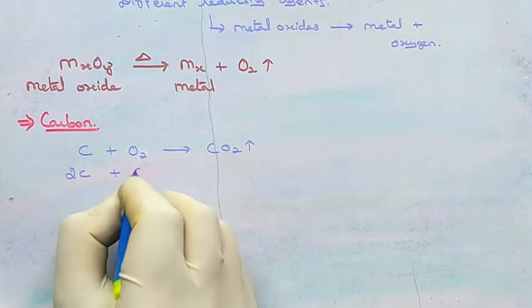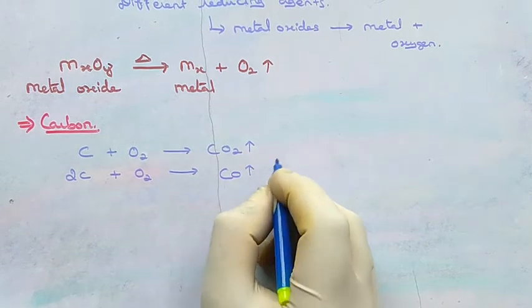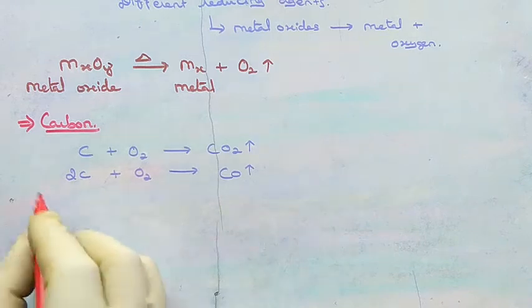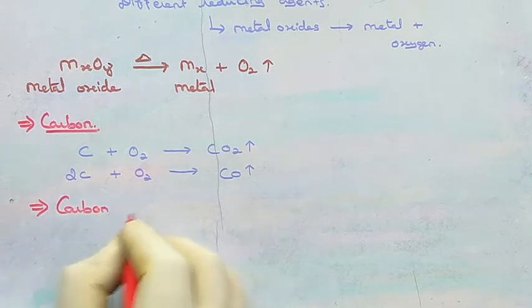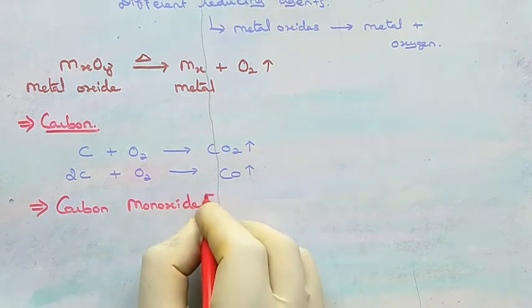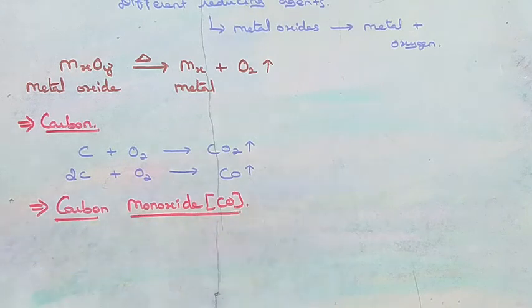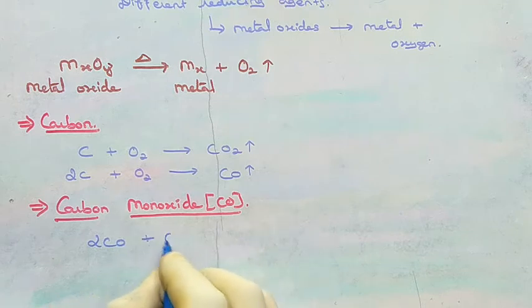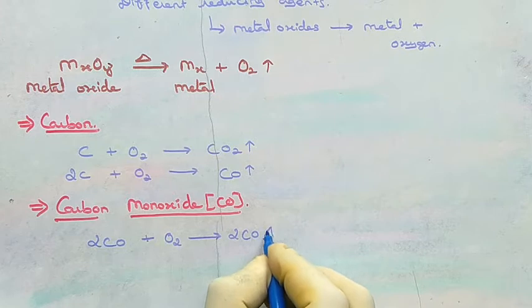If two elements of carbon react with oxygen, we will get carbon monoxide as the product. As well as if the above reduction is carried out by using carbon monoxide as the reducing agent, that is CO, then we will get a product like this. So two molecules of carbon monoxide react with oxygen and we will get carbon dioxide as the product.